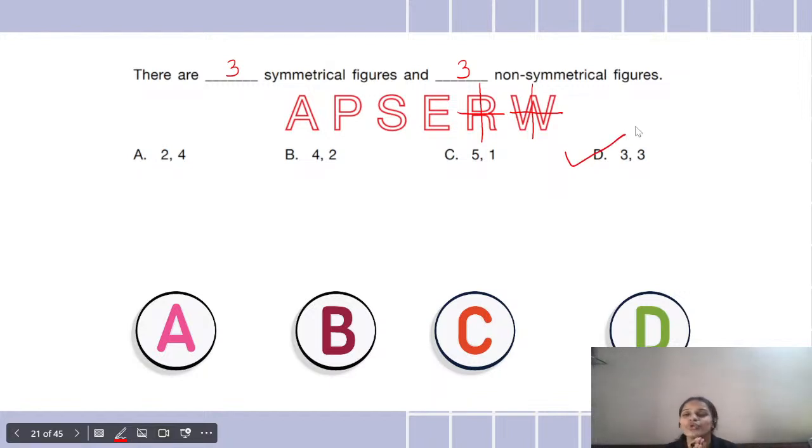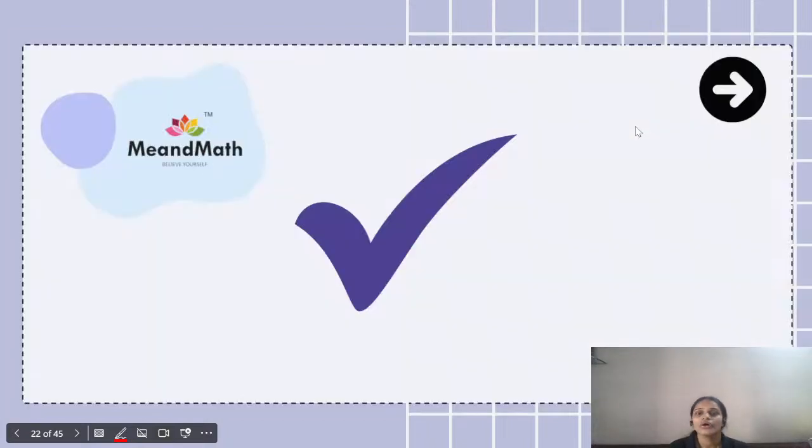Very good, children. Whoever gave option D as the correct answer, wonderful. Good observation skills they all have, and this has definitely given you all the correct answer. Keep up the good work. Congratulations to all of you. Moving on to the next question. I hope you all liked this question. Let's move on to the next one.